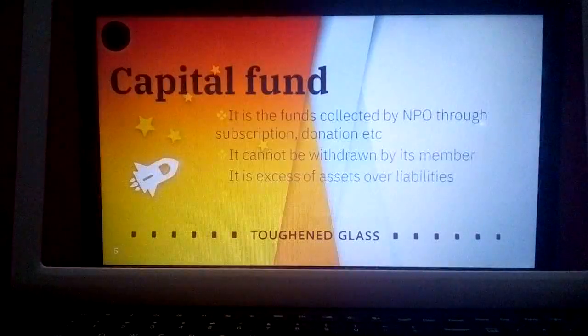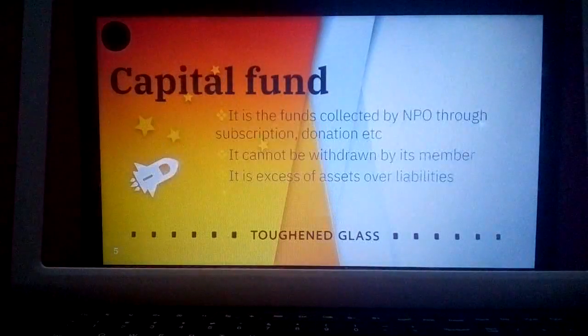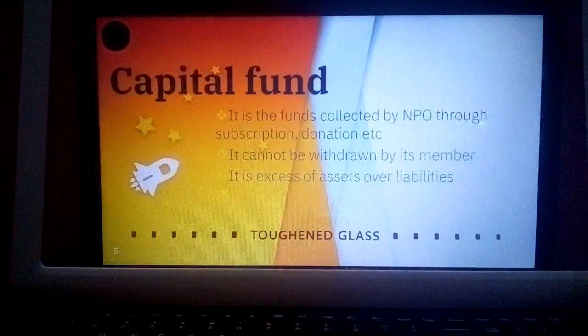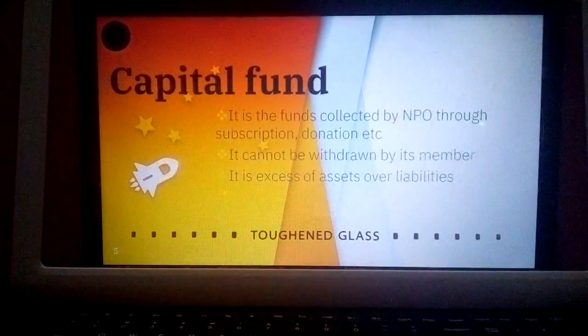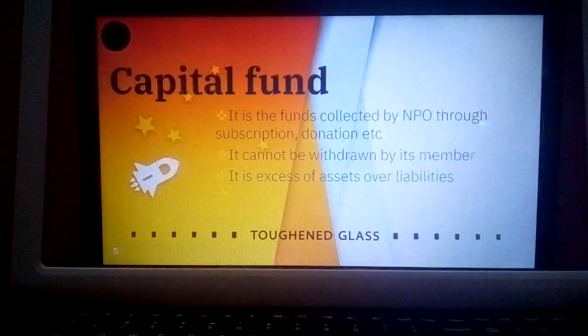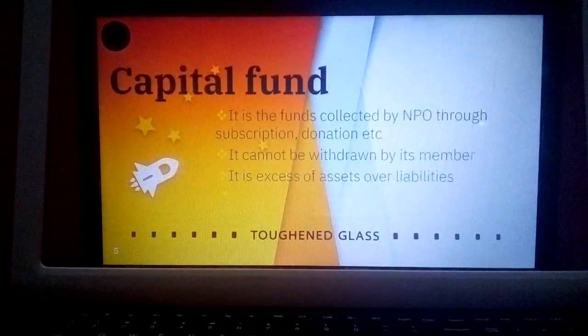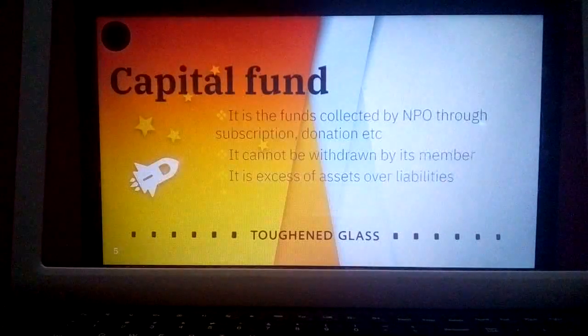At that particular time, if the capital fund is not mentioned, we need to prepare opening balance sheet, where we need to find out the difference between the assets and liabilities. That difference amount is called as capital fund. That is excess of asset over liabilities. That is called as capital fund.